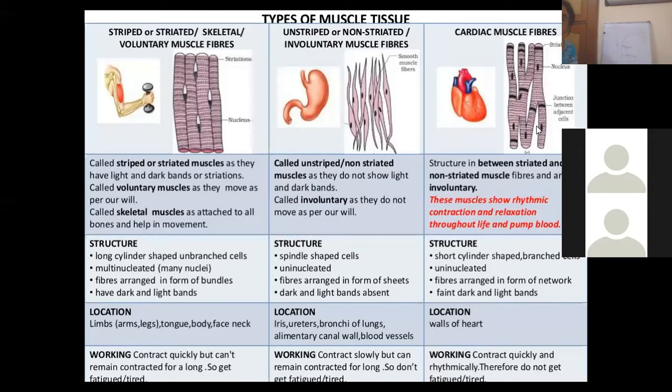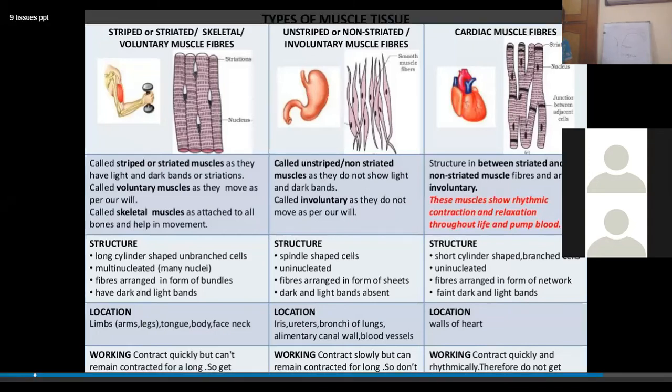It is involuntary. There is no presence of dark and light bands, so there is no striation. They contract and relax rhythmically throughout life without any fatigue. They are found in the walls of the heart and superior vena cava. This was all about that.